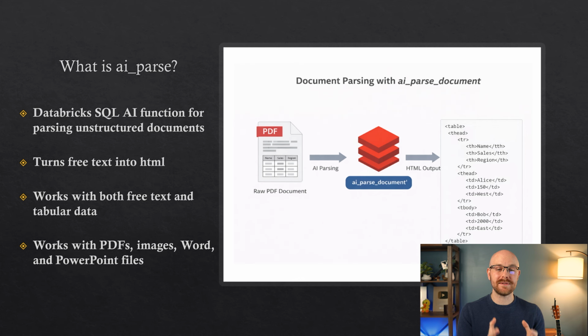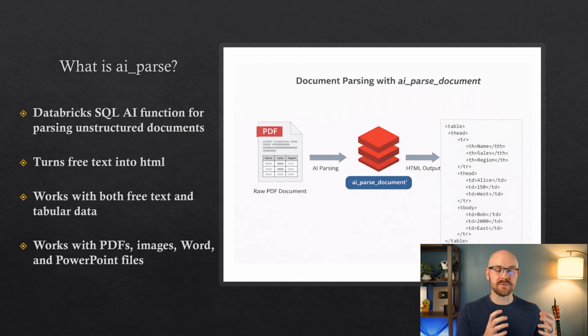So AI Parse Document is the first part of the process. We need to take this free text and put it into a format where we can actually start using it. So we're going to use the AI Parse Document on our PDF, and I'm going to show you that in just a second. We're going to parse it and it's going to turn it into HTML. HTML looks like this on the right-hand side. This is not columns and rows just yet, but this is part of the process, because in the next lesson, we're going to use AI extract to take all that data out of the HTML and put it into columns and rows.